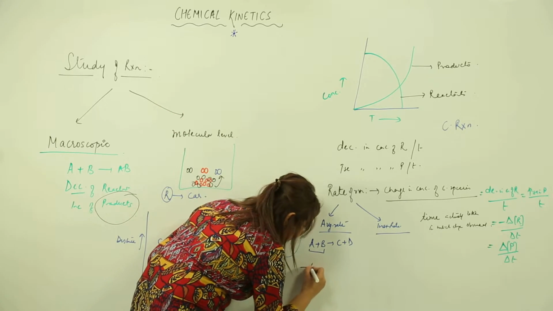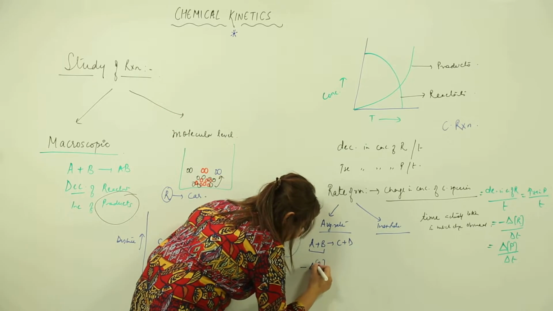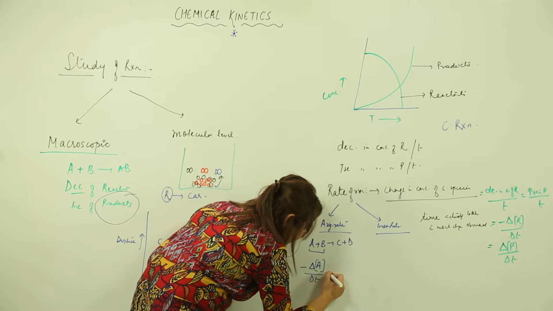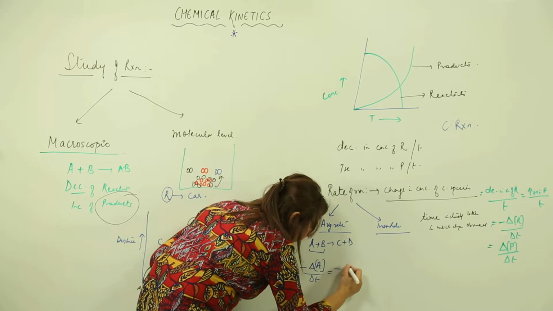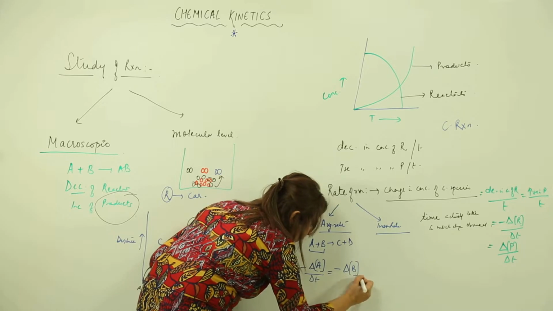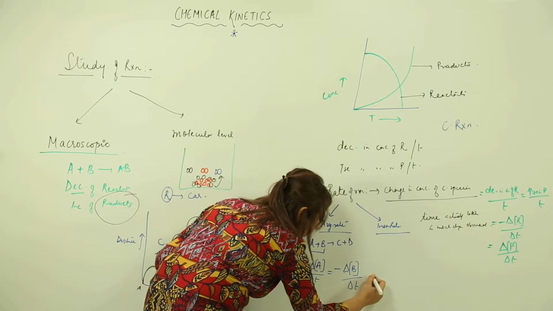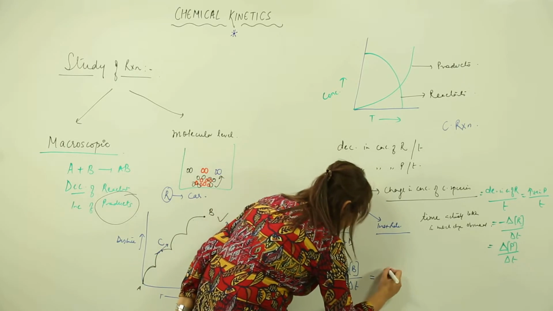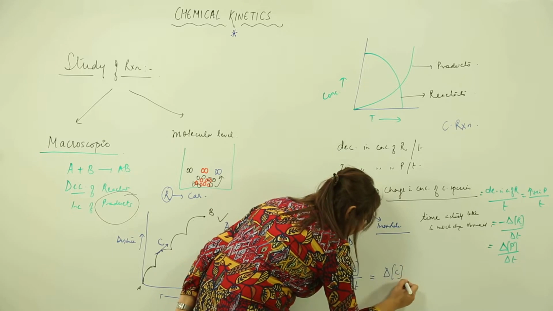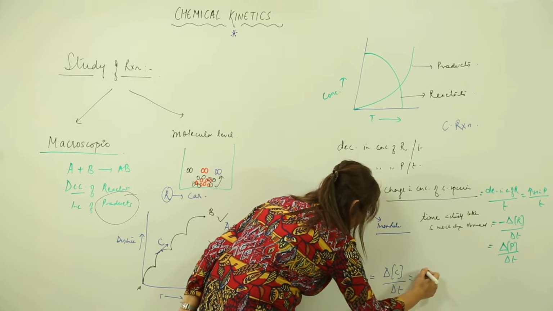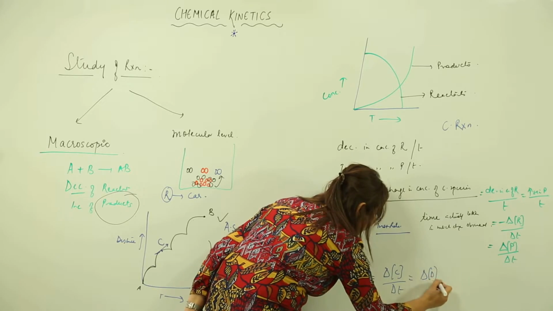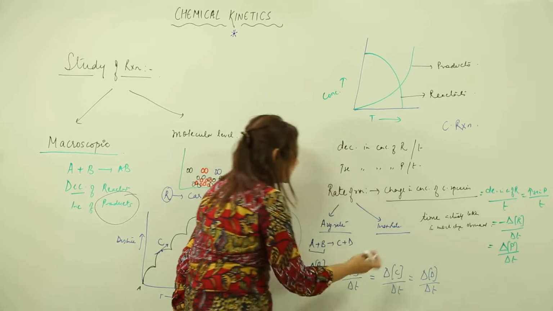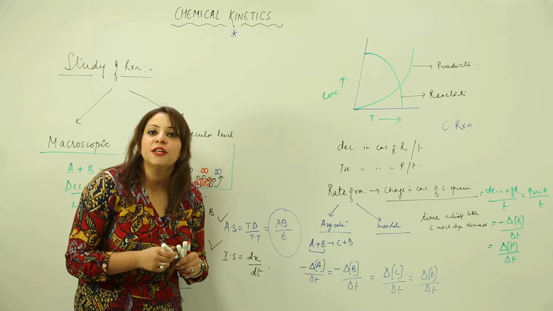So minus delta [A] upon delta t, equal to the decrease in concentration of B with change in time, equal to the change in concentration of C with change in time, equal to the change in concentration of D with change in time. This is how I denote the average rate.